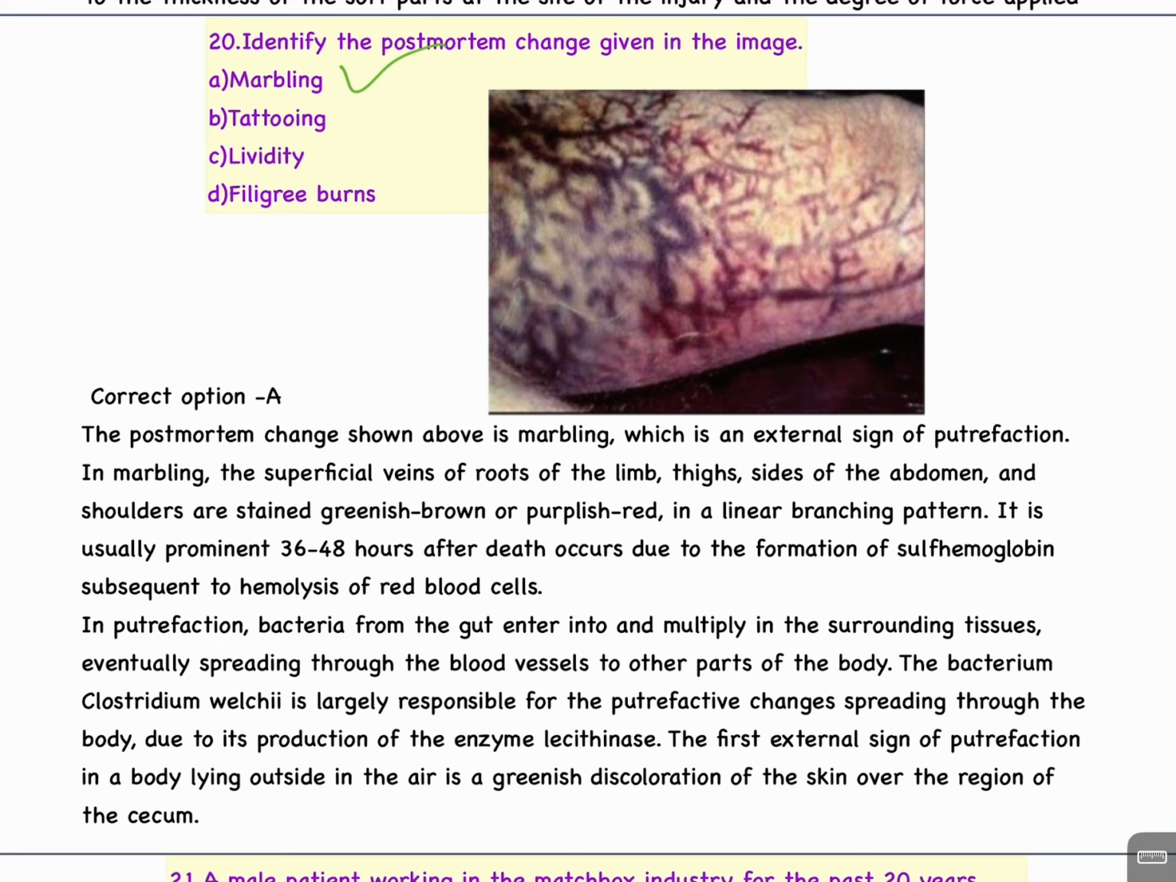In putrefaction, bacteria from the gut enter into and multiply in the surrounding tissue, eventually spreading through the blood vessels to other parts of the body. The bacterium Clostridium welchii is largely responsible for the putrefactive changes spreading through the body. Due to its production of the enzyme lecithinase, the first external sign of putrefaction in a body lying outside in the air is a greenish discoloration of the skin over the region of the cecum.